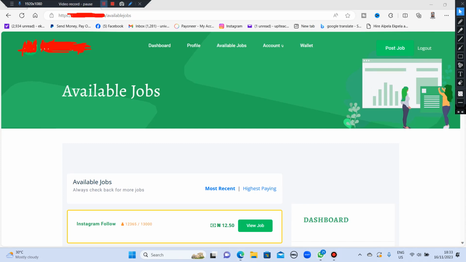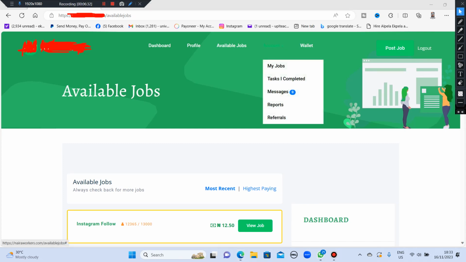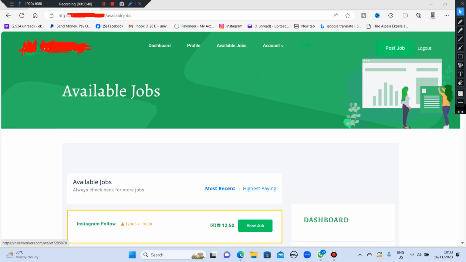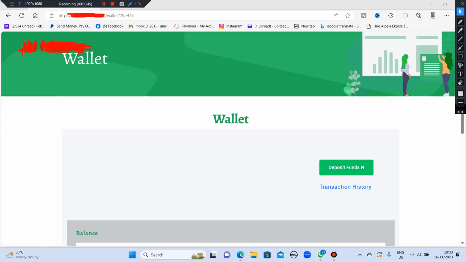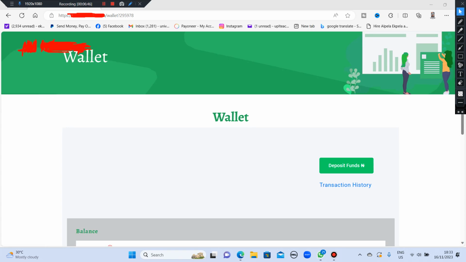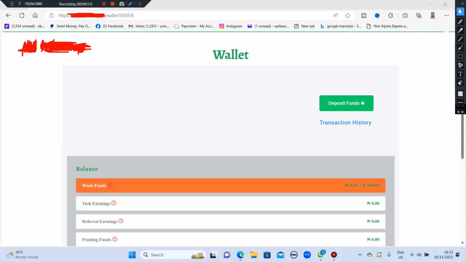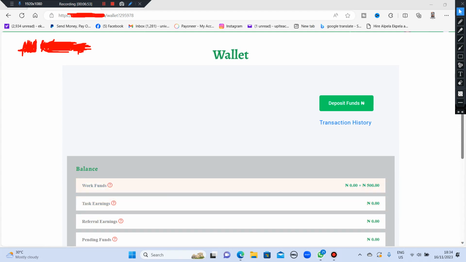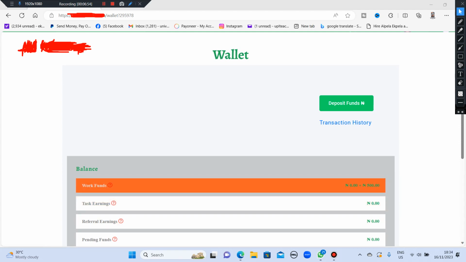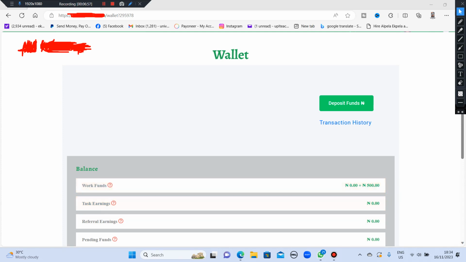Okay. So if you go to this place called account, you can see my jobs, task completed, messages, reports, and your referral. Okay, so the wallet, when you click on it, you can see it shows work fund. I'm seeing 00 plus 500.